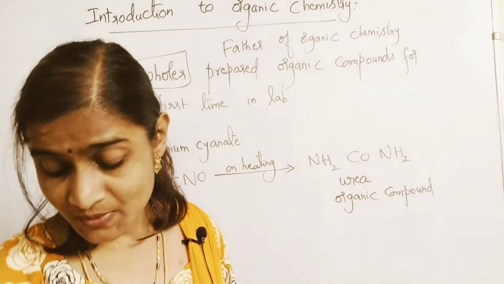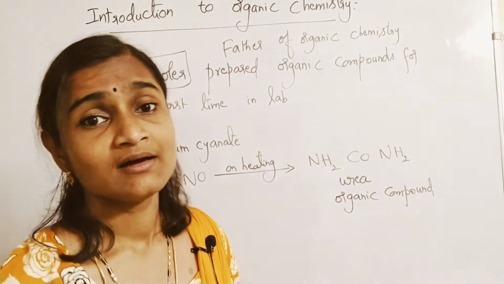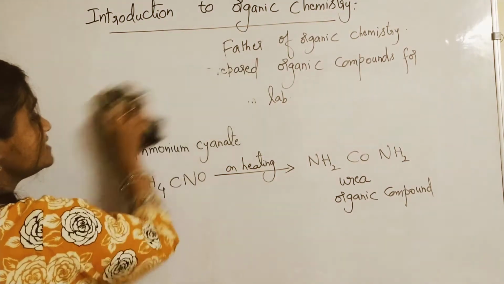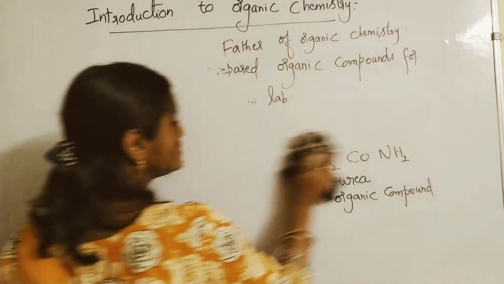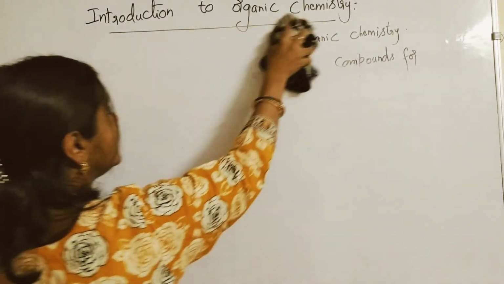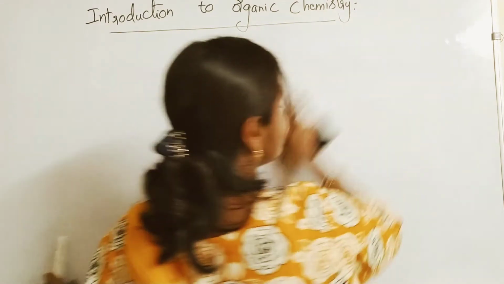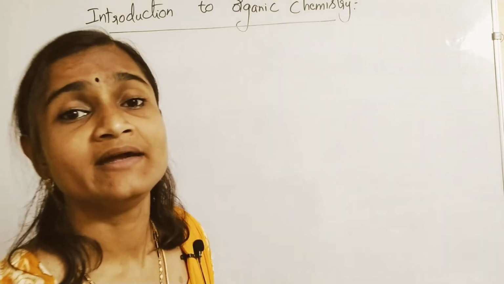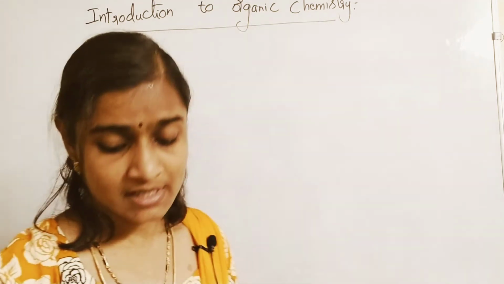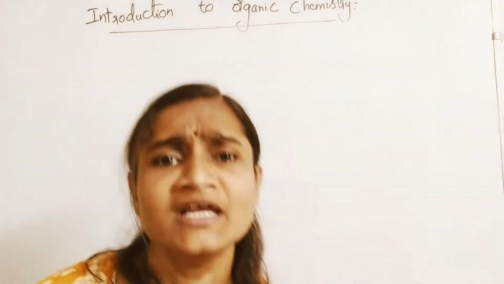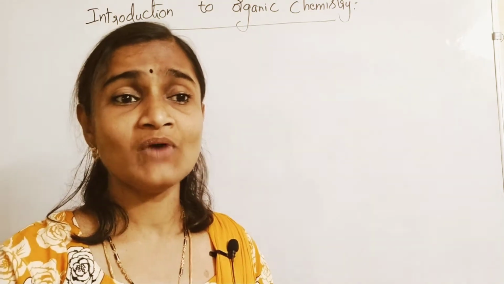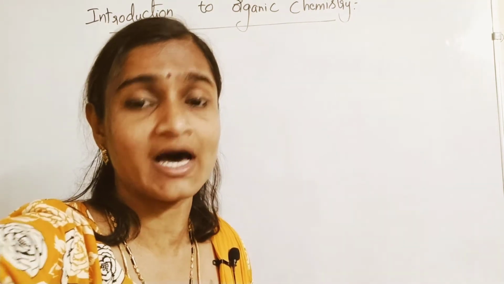So this was the introduction for organic compounds. The whole of organic compounds consist of carbon. Carbon is the main element for all organic compounds. So carbon is really a very special element. What are the unique properties of carbon?